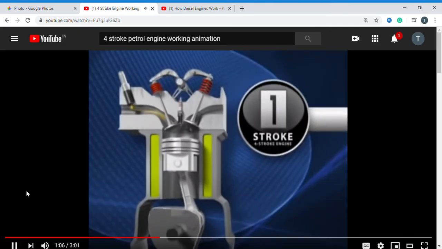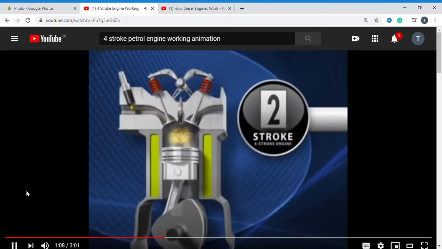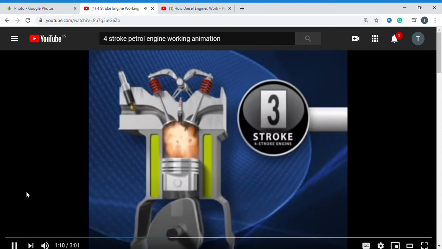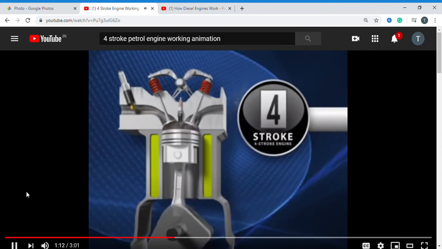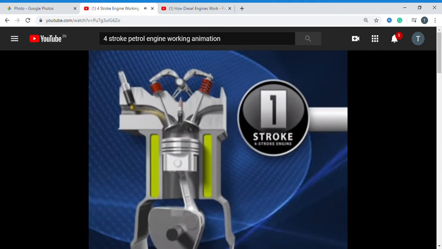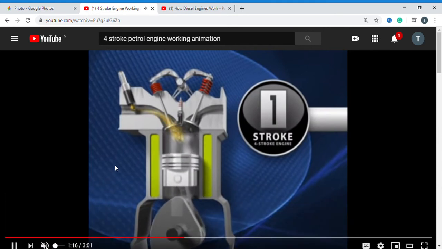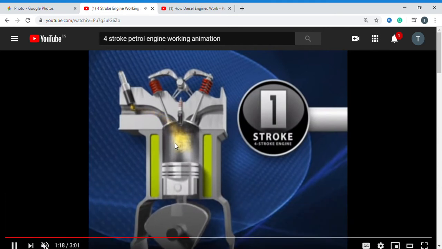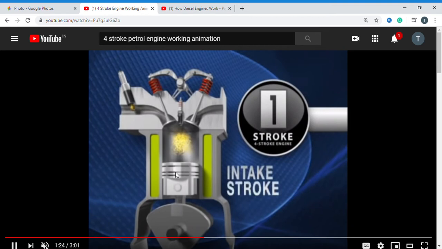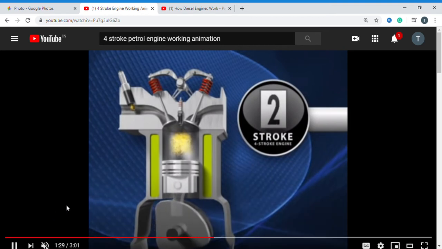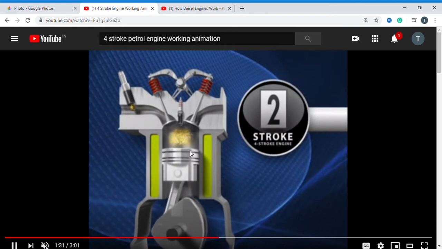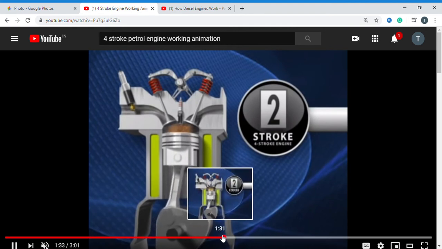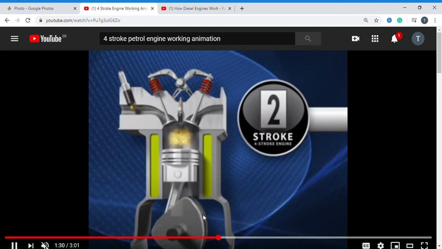It is called a 4-stroke because 4 up and down motions are needed to complete the cycle. In the first stroke, the piston travels downward as the intake valve opens. So the piston moves from here, TDC to BDC. TDC to BDC, the inlet valve gets open. Again, air fuel mixture entered.